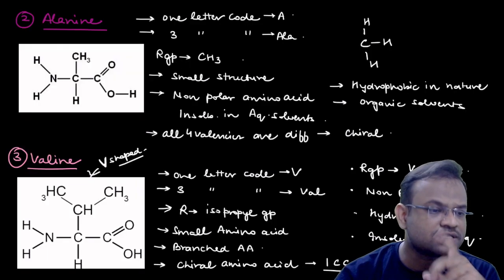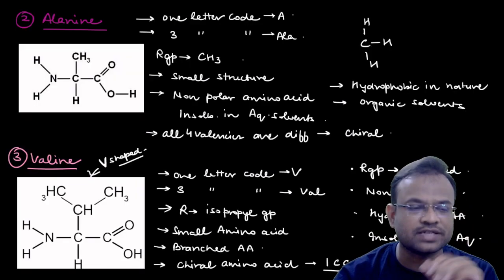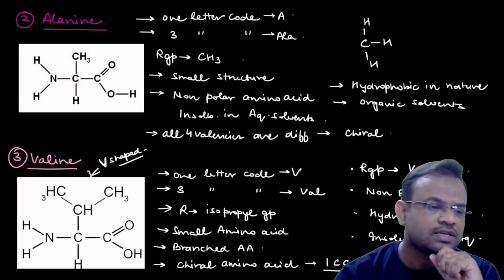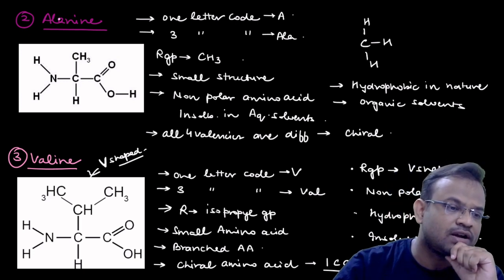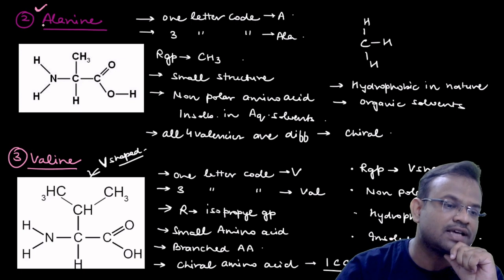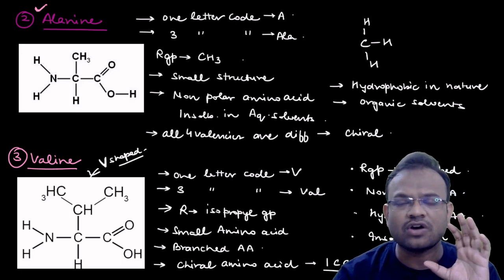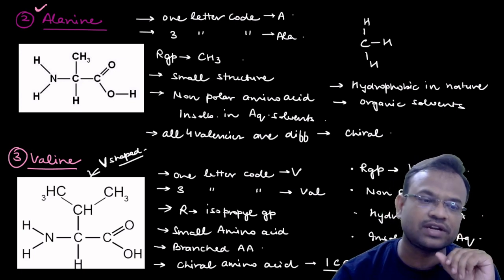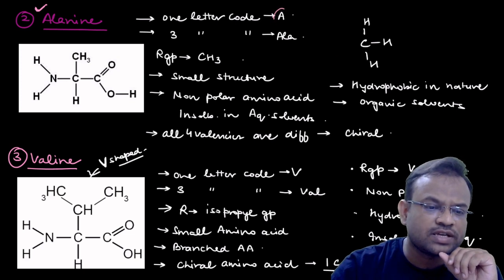Now let us move on to the second amino acid of this group. The second amino acid is called alanine. Now let us talk about the 1-letter code and the 3-letter code. The 1-letter code is A, the 3-letter code is ALA.